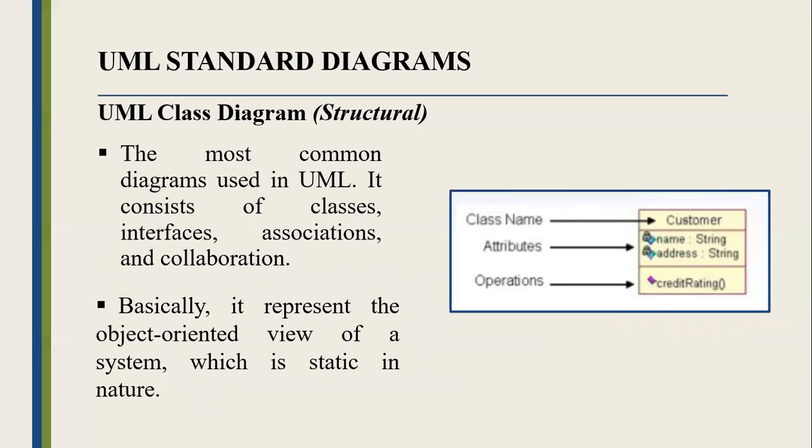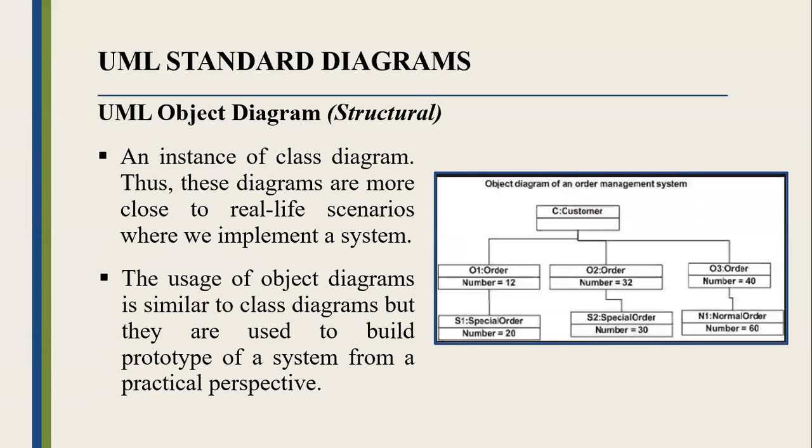Basically, it represents the object-oriented view of a system, which is static in nature. UML object diagram is an instance of class diagram, thus these diagrams are more close to real-life scenarios where we implement a system. The usage of object diagrams is similar to a class diagram, but they are used to build a prototype of a system from a practical perspective.